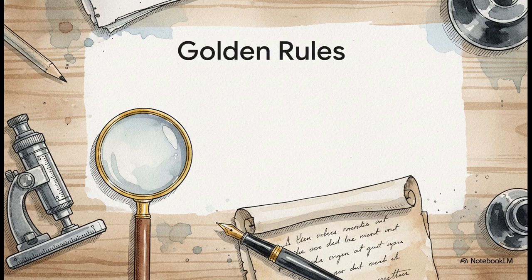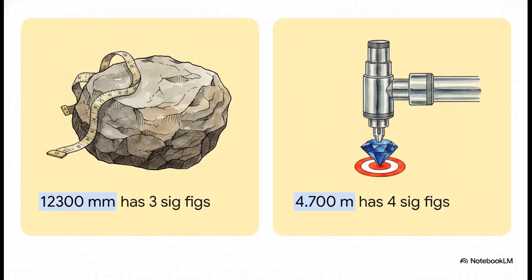See, every single measurement has some inherent error based on the instrument you used. Significant figures make sure you never overstate your scientific confidence. The golden rules are pretty strict. Non-zeros and trapped zeros always count. But the real tricky part, and the absolutely essential part, is how we handle trailing zeros. Let's look at this in action.